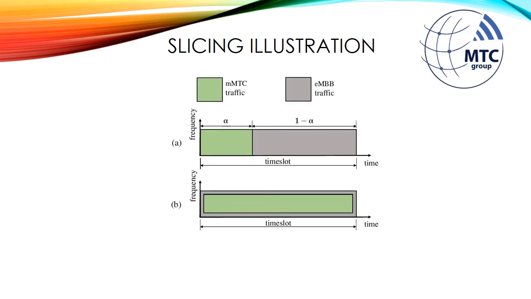The eMBB and massive mMTC traffic share a radio resource that is composed of one time slot in a single frequency channel. And in this paper, we study two different network slicing strategies, that is, the slicing of this radio resource. Under the orthogonal slicing, a fraction alpha of this radio resource is allocated for massive mMTC traffic, while the remaining is allocated for eMBB traffic. On the other hand, under the non-orthogonal slicing, the traffic from both services overlap during the whole time slot.